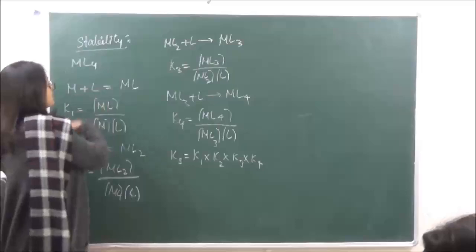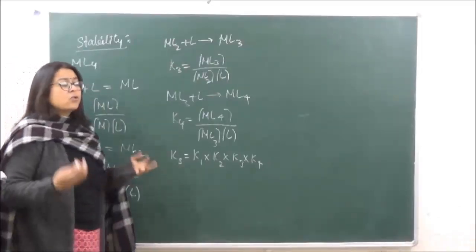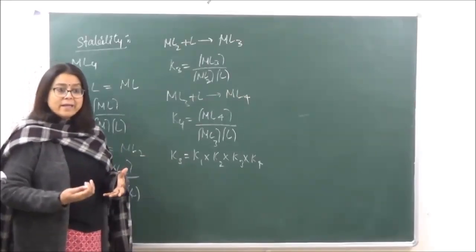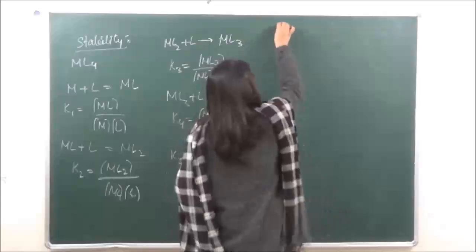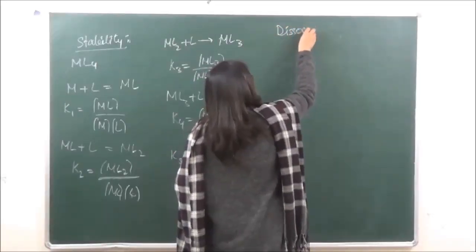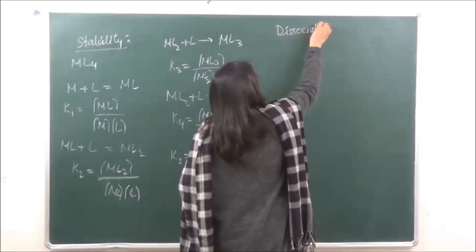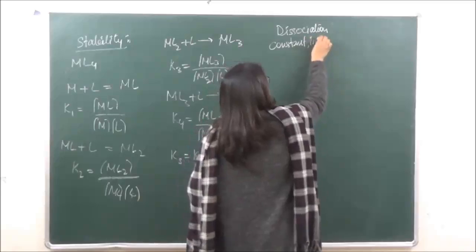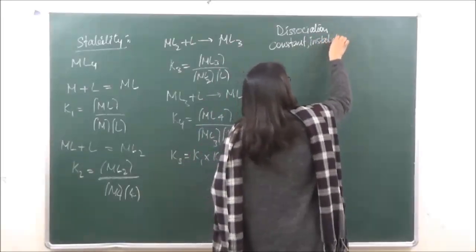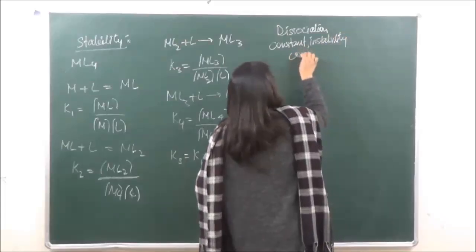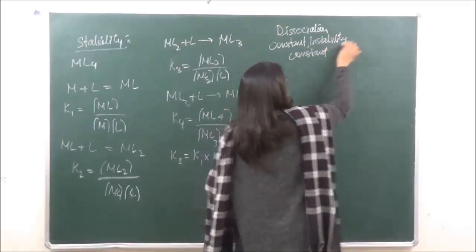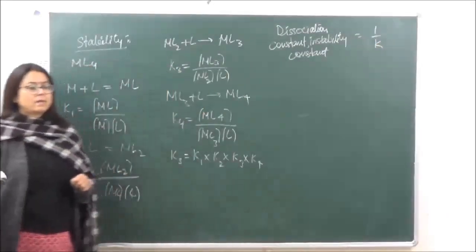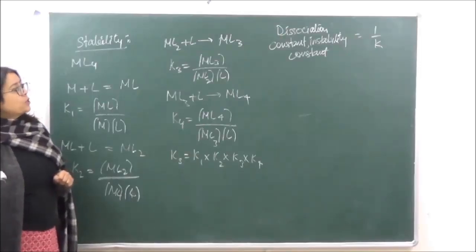Now, if we are taking reverse reactions, that is, we are dissociating the coordination complexes back into the ligands and the metal ions, then that is known as dissociation constant, also known as instability constant. The instability constant is given by 1 upon K. Okay, so what do we have over here?